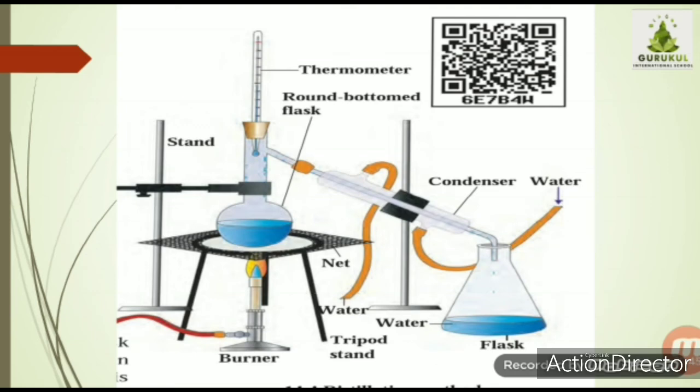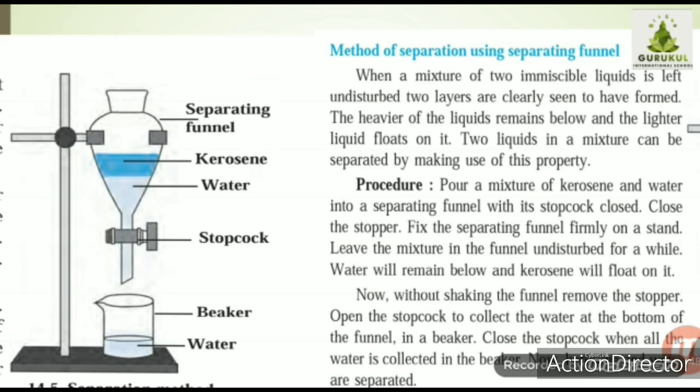One more method that we are introduced to in this chapter is the method of separation using a separating funnel. As shown in the figure, you can see one funnel has been attached to the stand. Okay, it's called the separating funnel. It is used when we have a mixture of two immiscible liquids. Immiscible means what? Two liquids which cannot be mixed with each other are called immiscible. And two liquids which can mix easily with each other are called miscible liquids.